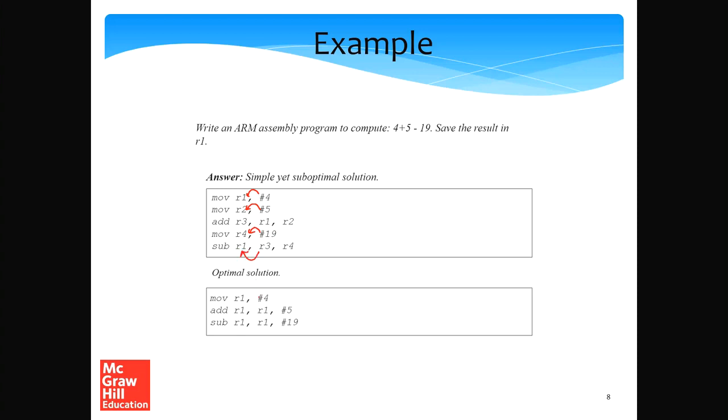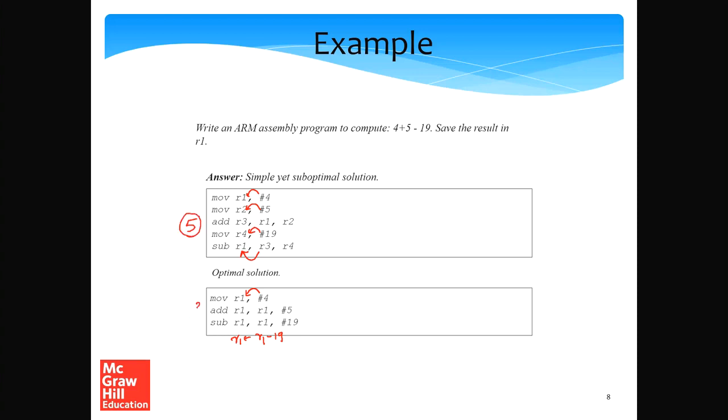A slightly better solution, which is optimal: we put 4 in R1, then we do R1 equals R1 plus 5, in the sense R1 will become 9. Then we set R1 to R1 minus 19, and the previous value of R1 is 4 plus 5, 9. So we compute 9 minus 19 as minus 10, which is the final answer. So this was a slower solution, easy to understand.